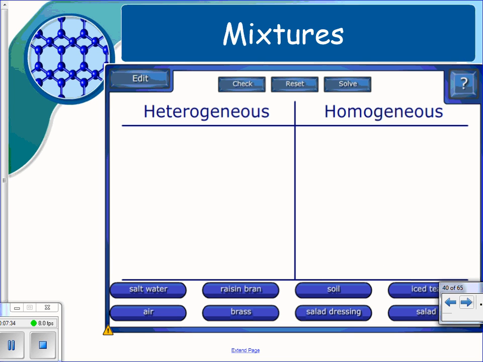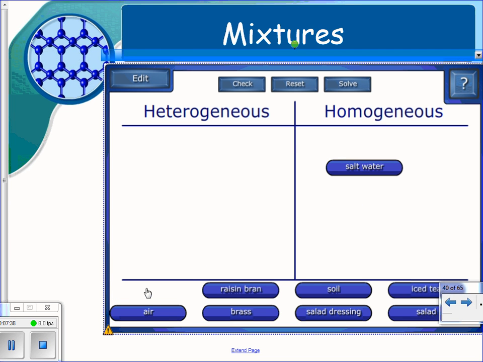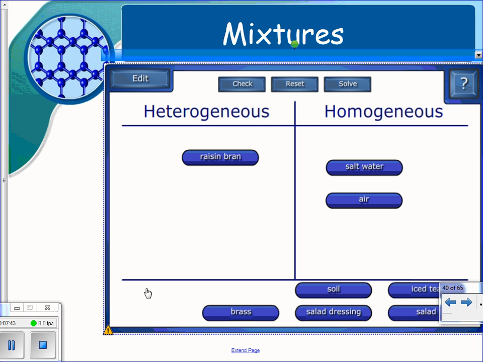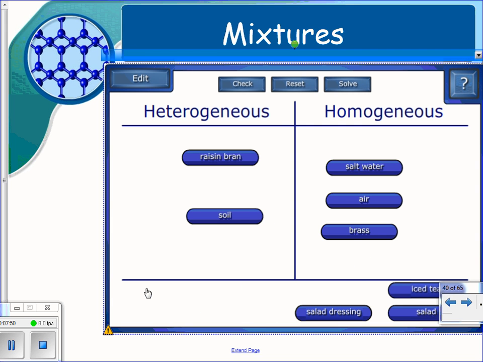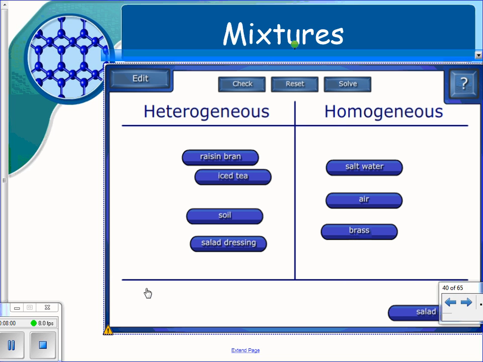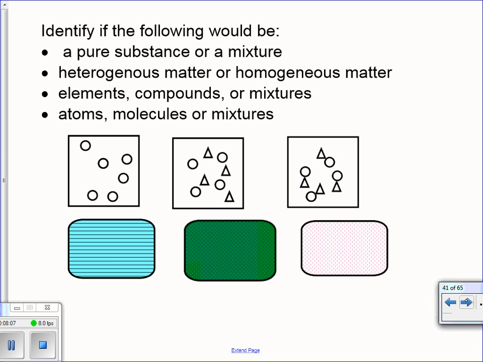So this is just practice on whether something's heterogeneous or homogeneous. Salt water looks uniform throughout, homogeneous. Raisin bran, clearly you can see the raisins. Air, homogeneous, you don't see the difference, nitrogen, oxygen, things like that. Soil, heterogeneous. Brass, homogeneous. It's actually called an alloy, a homogeneous mixture of metals is called an alloy. Salad dressing, heterogeneous. Iced tea, heterogeneous, you can see the ice. And salad would also be heterogeneous because you can see those components.